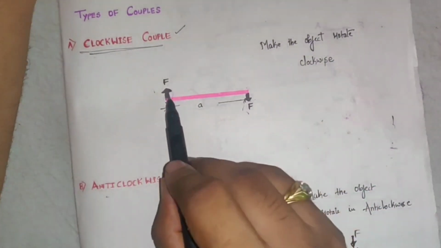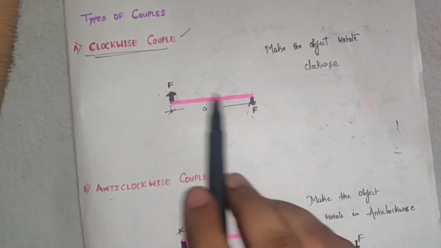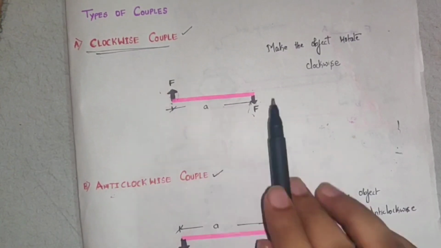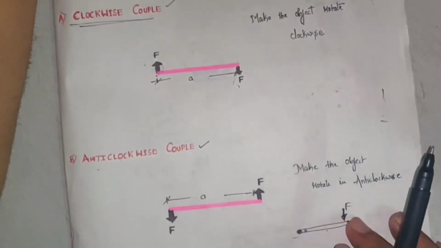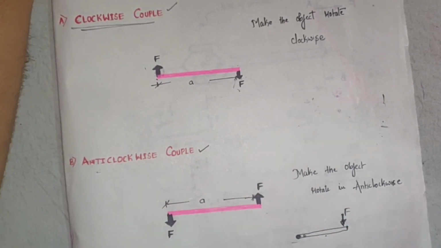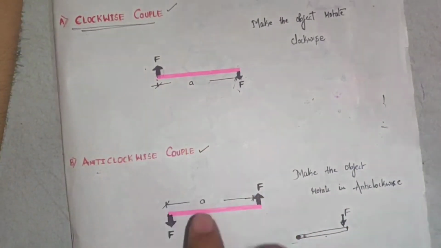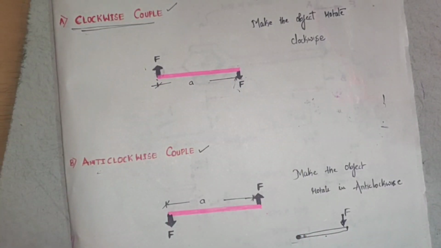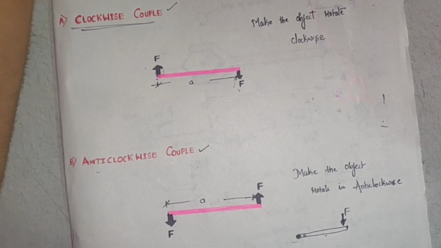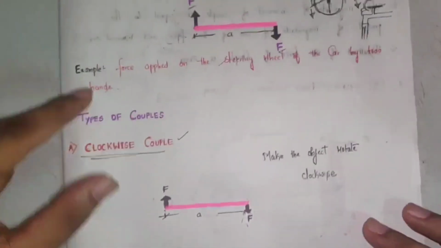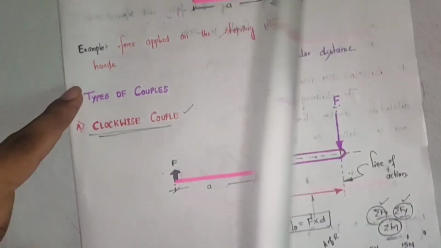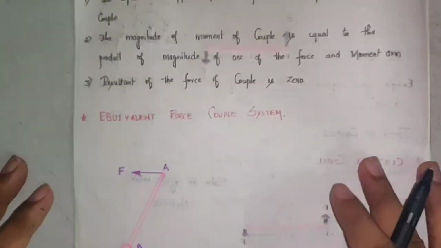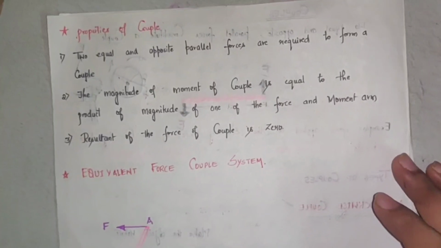Couple. So a couple is two forces of equal magnitude, opposite and parallel to each other. The difference between moment and couple is that moment is a rotational effect caused on the body, and a couple is two forces of equal magnitude, parallel to each other. Now that we have understood what a couple is, what the examples are, and what the types of couple are, let's look into some properties of couples.